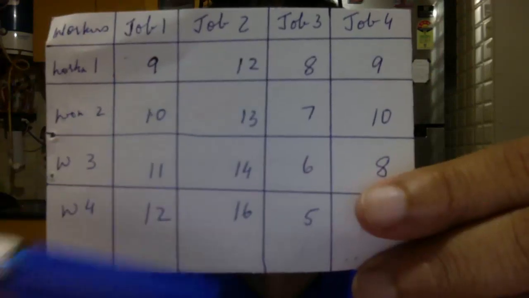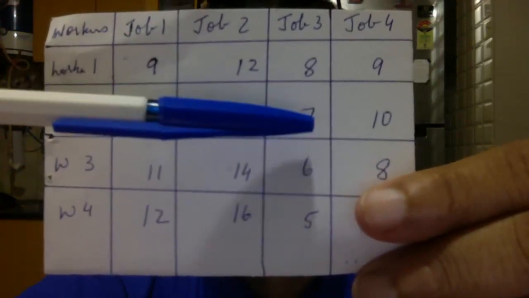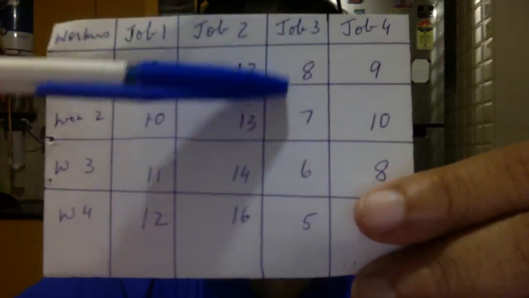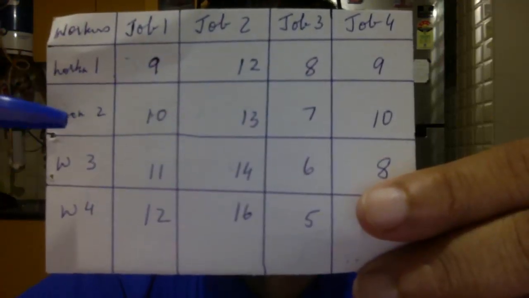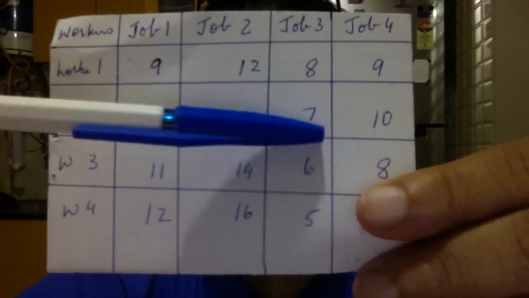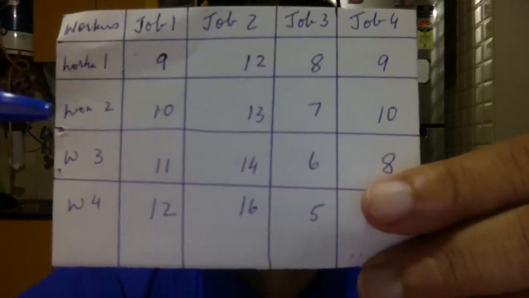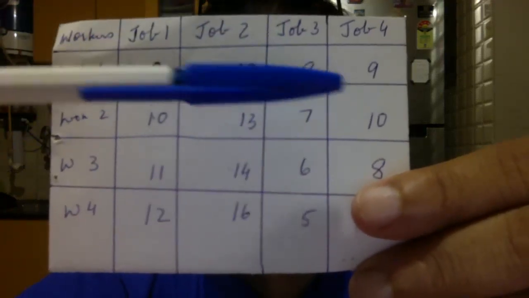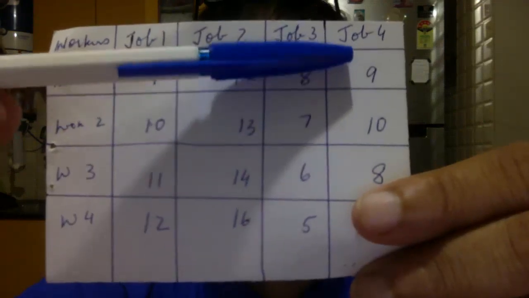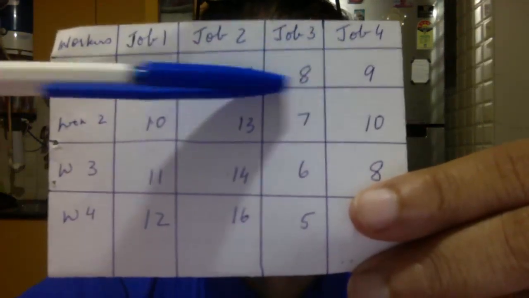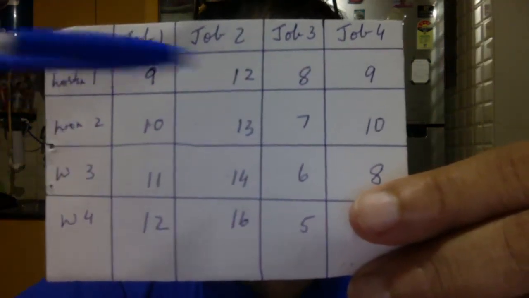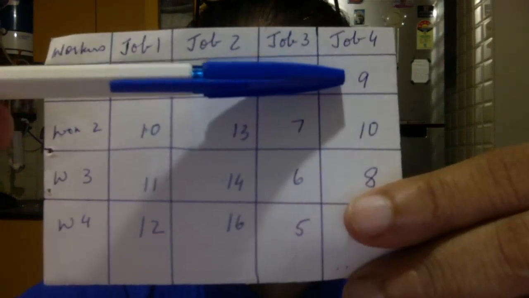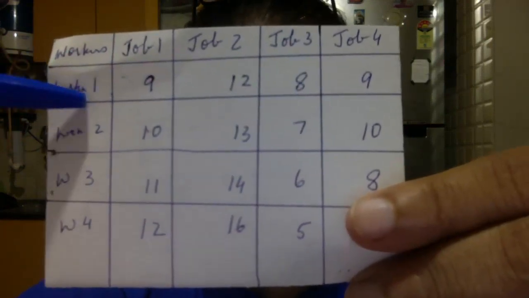Sorry guys, just now I think I made a mistake. So ignore the previous one. Look at this. This is job 3 and this is for worker 2. So if I get a 0 here, I can say worker 2 gets allocated job 3. Let us look at number 9 here. It is under job 4 and which row? For worker 1. Suppose I manage to get a 0 here, I will say worker 1 gets job 4.